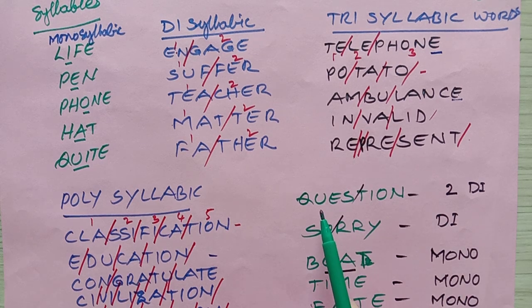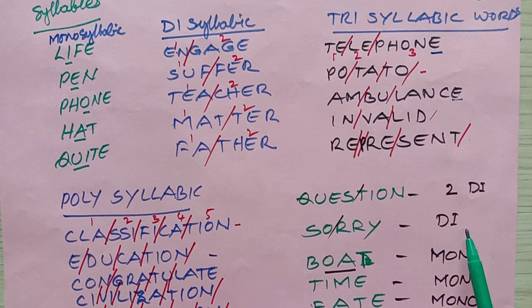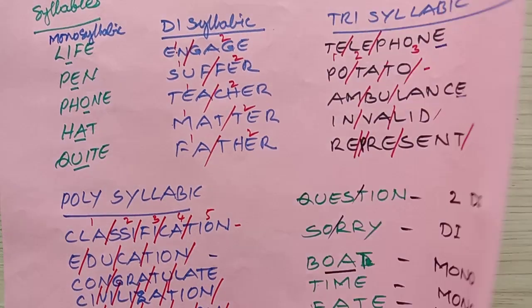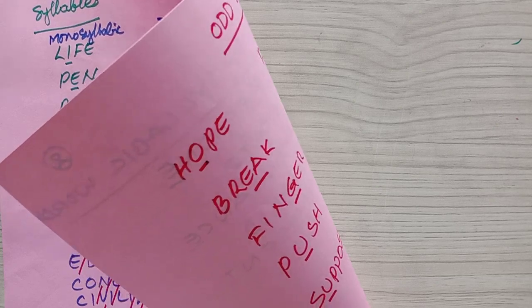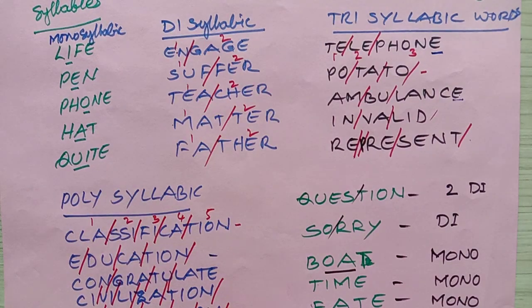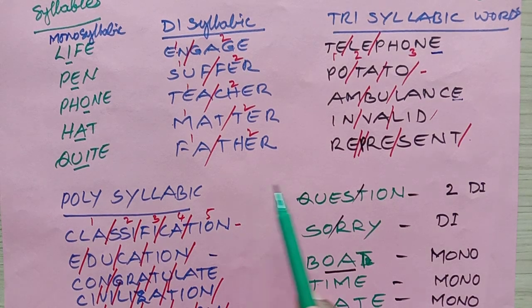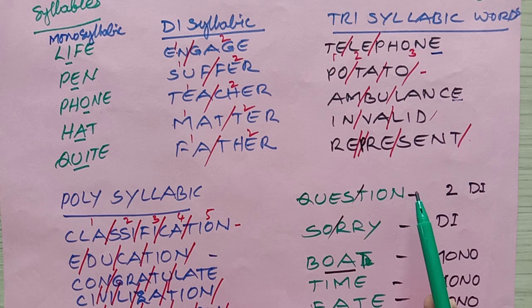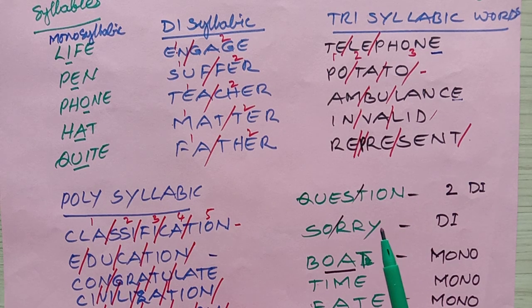Now, here we have another exercise. Question. How many are there? Question. Right, 2 syllables. Sorry, disyllabic. Boat, monosyllabic. Then time, monosyllabic. Fate, monosyllabic. Okay, how will the examiner give questions for us? The examiner will give 6 words. You have to identify syllables for any 4 words. That is the concept.